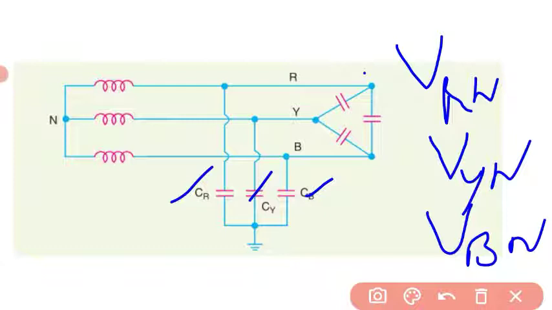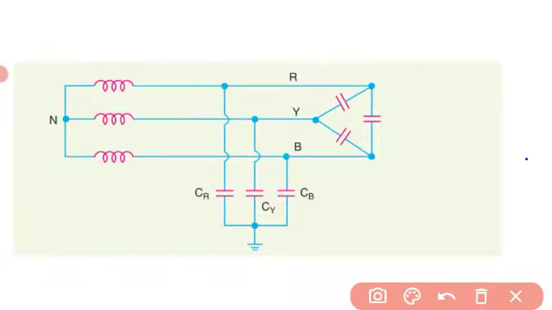The capacitive currents IR, IY and IB will have the same value. The current flowing through the respective capacitors CR, CY, CB is nothing but IR, IY, IB.